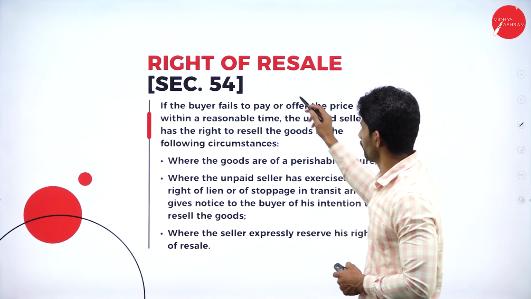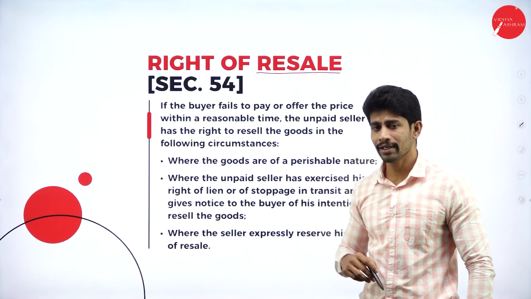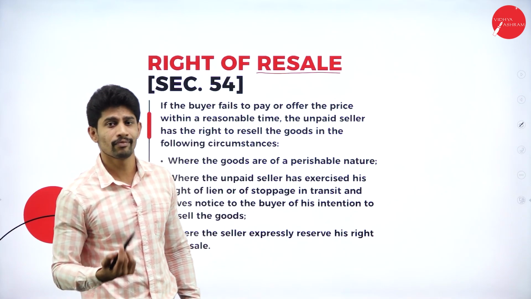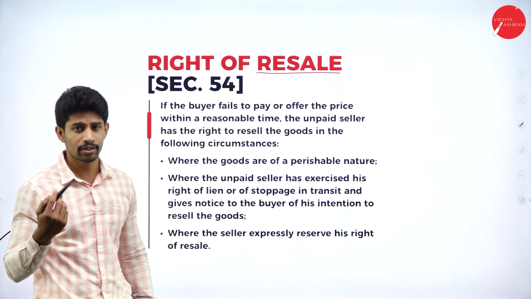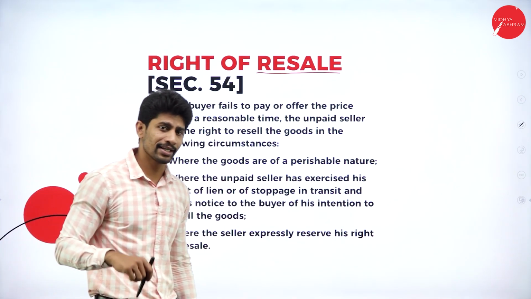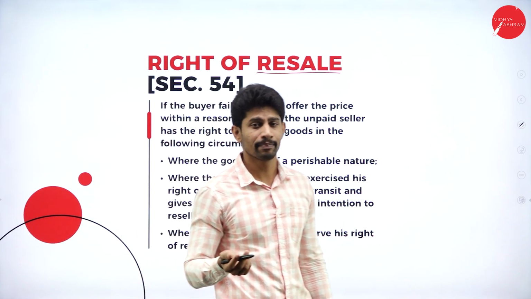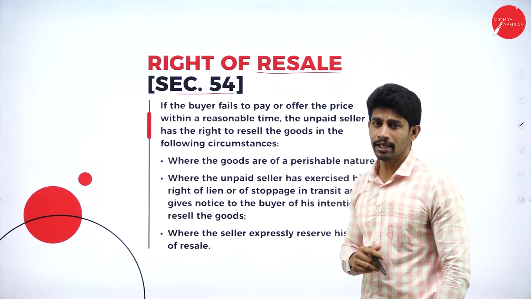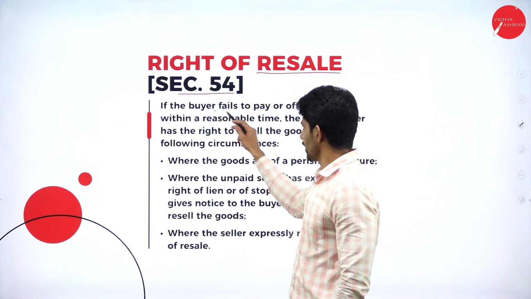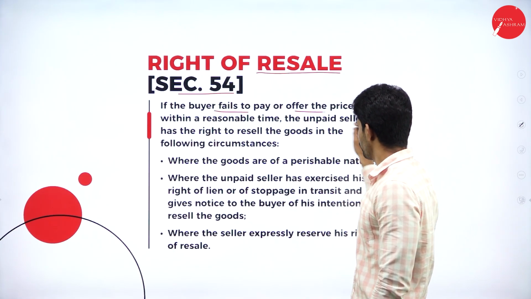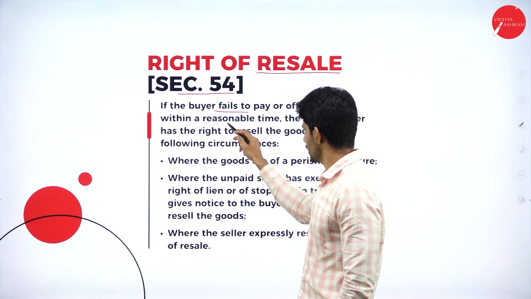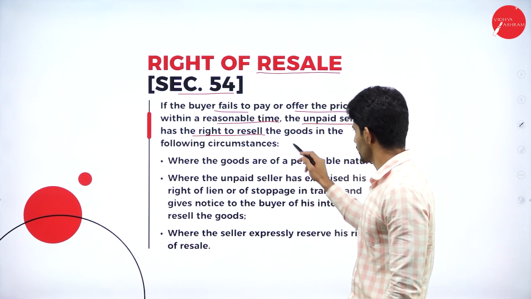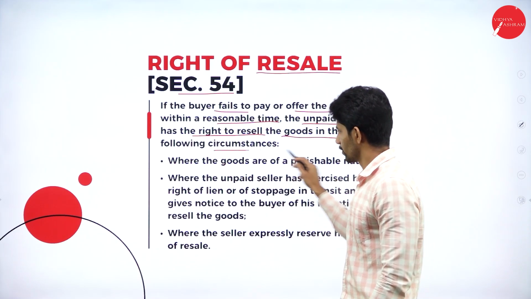Next, right of resale. That is when a seller can resell the product which is already sold to someone else. The goods is already sold to someone else, but the seller is again selling the same goods to a second party or a third party. It is defined under section 54. If the buyer fails to pay or offer the price within a reasonable time, the unpaid seller has the right to resell the goods in the following circumstances.